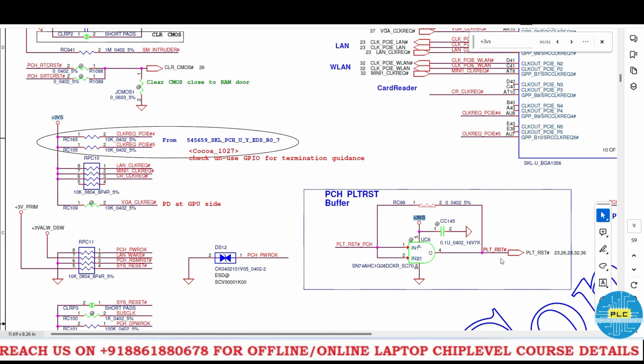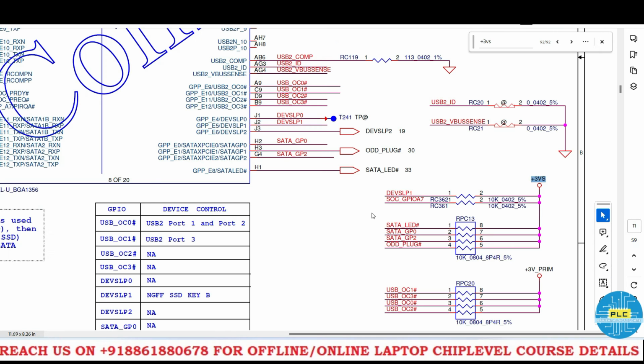Here is the most awaited PLT RST, the AND gate supply. Okay, when it comes, I will tell you that time, but now the AND gate is active. See here, Dave SLP1. This one you will see in bias editing mode. Okay, I'll tell you once I get this one.